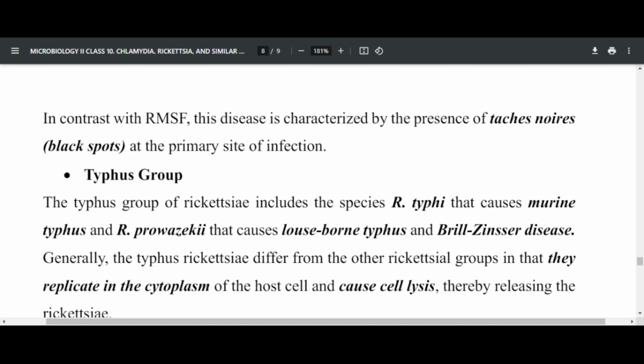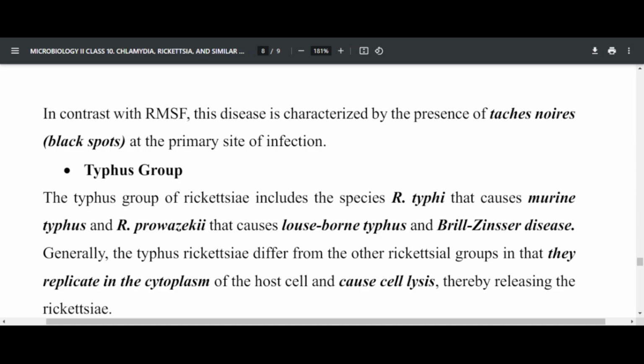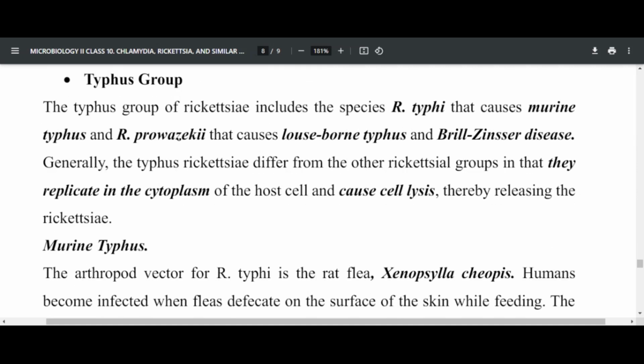So if the primary site of infection is maybe the face or trunk, you find tache noire. Tache noire is just a French name, a translation from French to English, which means black spots. So you find the black spots at the site of infection, maybe the trunk, depending on where the tick bite took place. That's where you also find those tache noire, or black spots.